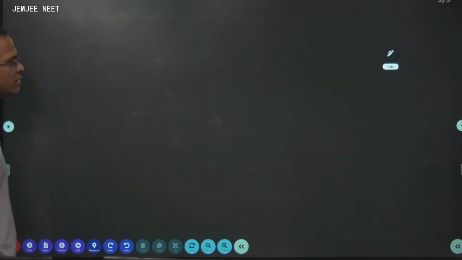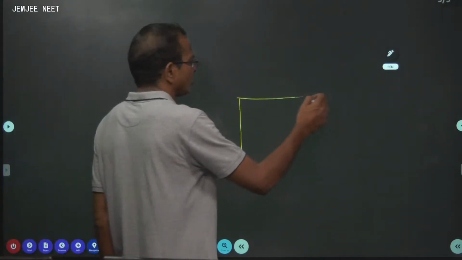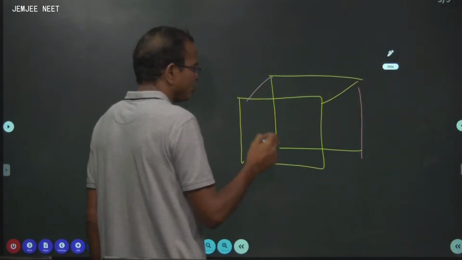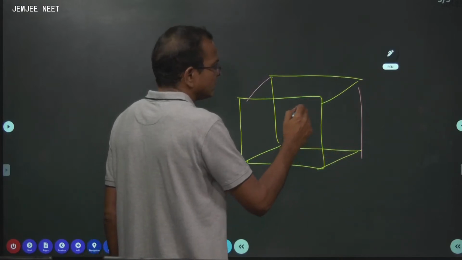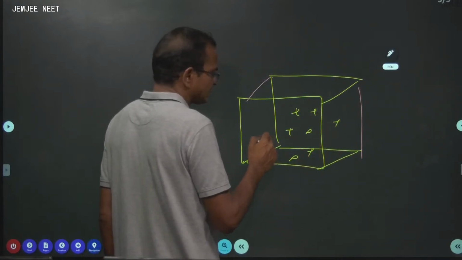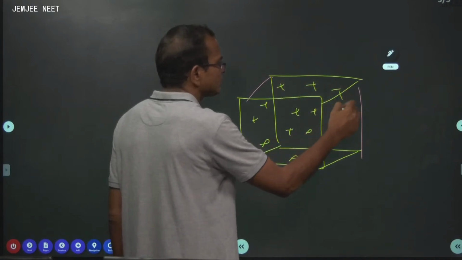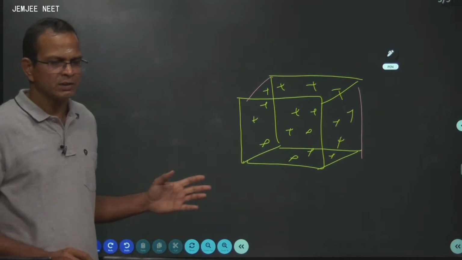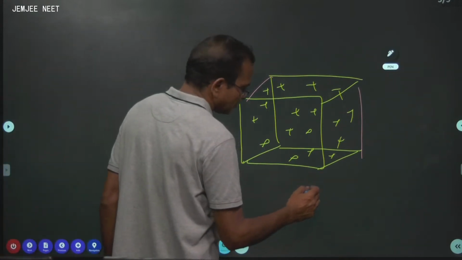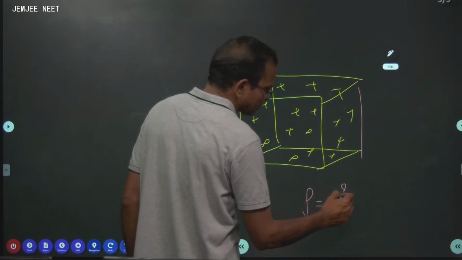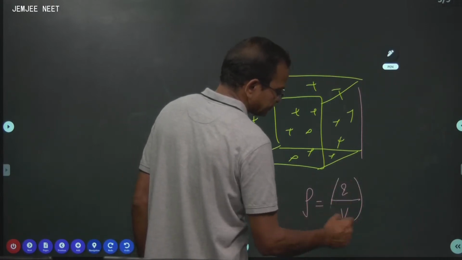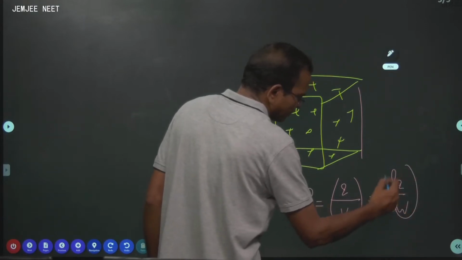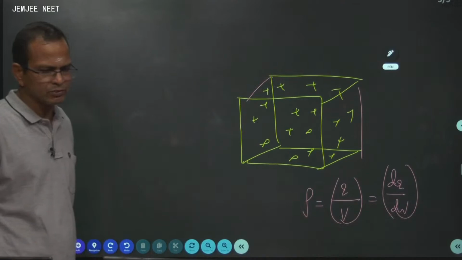Then comes volume charge density. If you have a three-dimensional body, like a cube or sphere, a solid body where the charge is completely filled even inside the volume of the body, which is not possible in the case of metals. This is possible only in the case of non-metals, I mean insulators. Then the volume charge density rho is given by total charge by total volume, or particular charge by particular volume, provided it is uniformly distributed. It is called volume charge density.